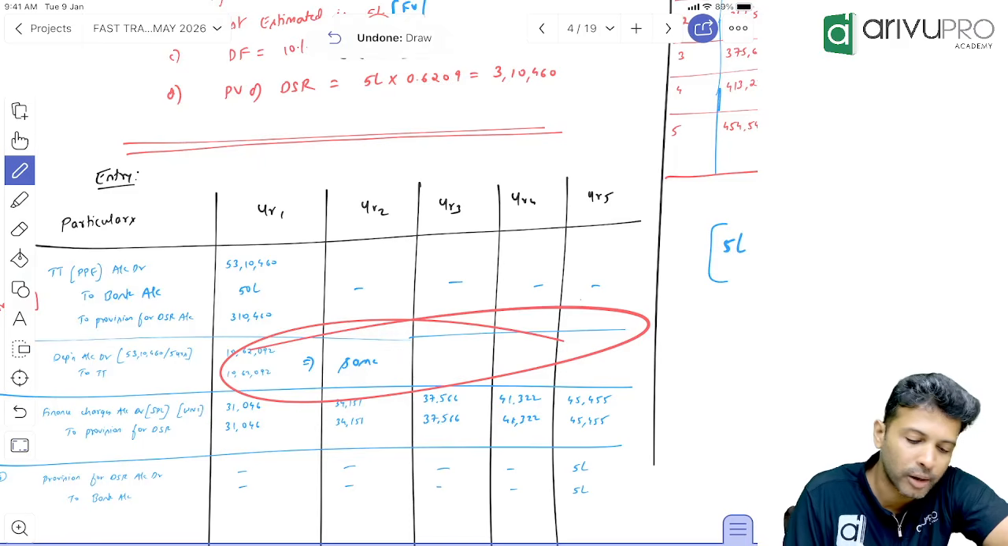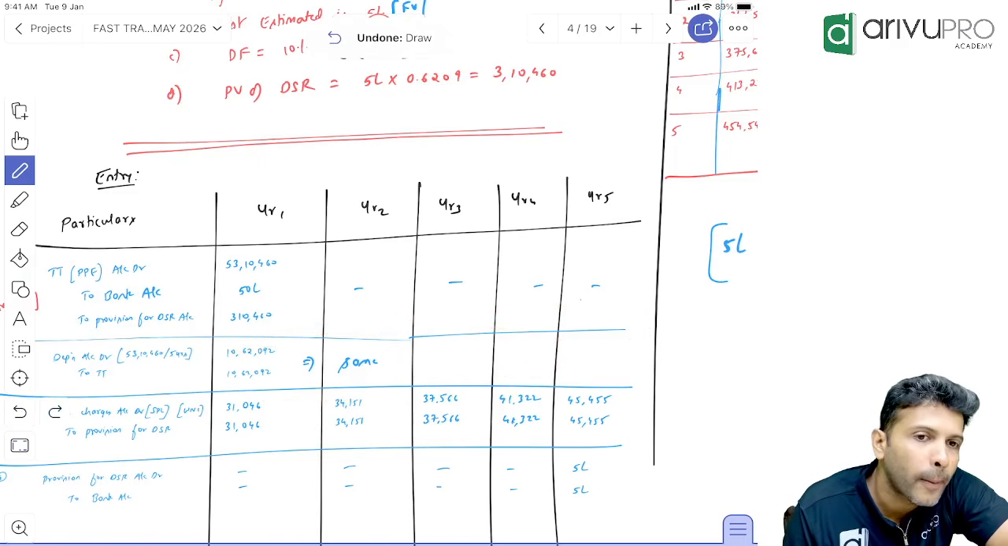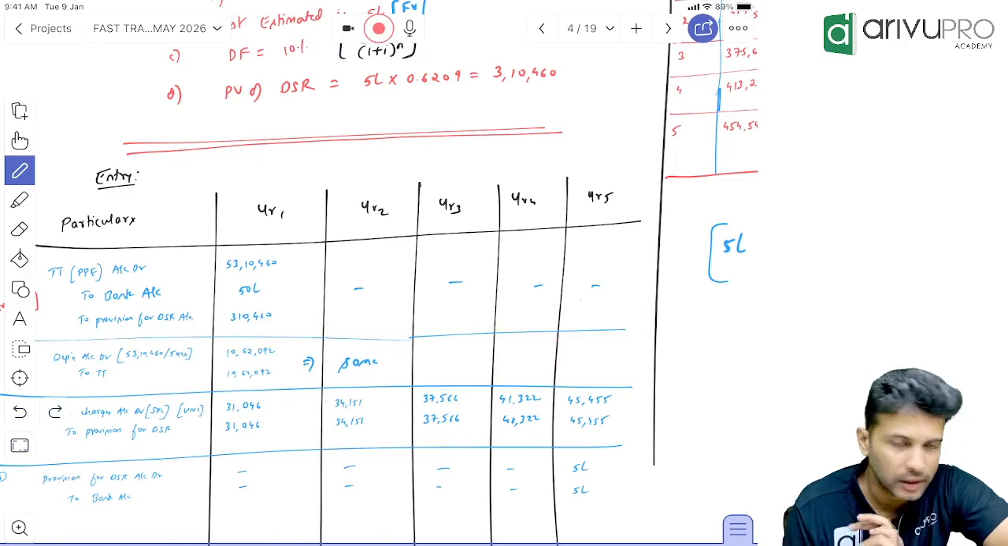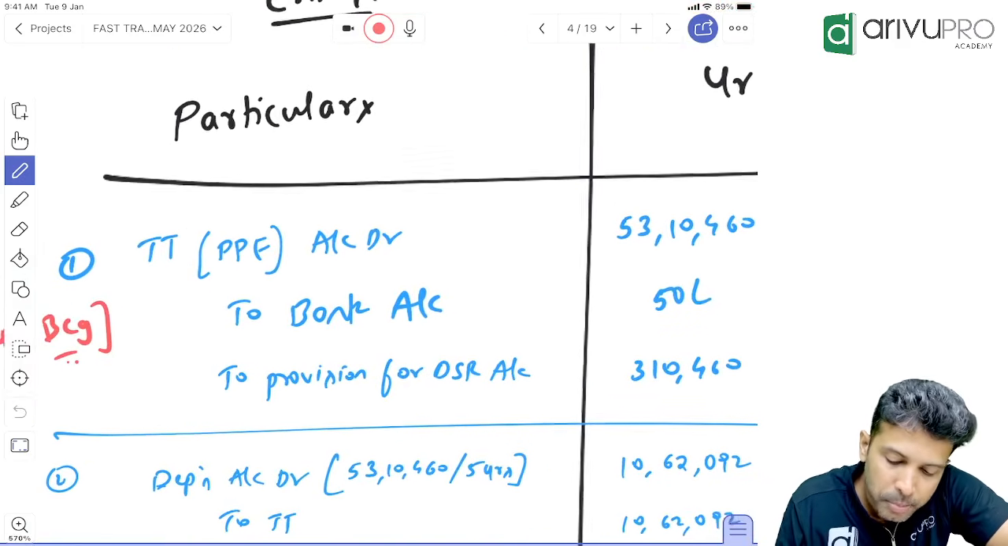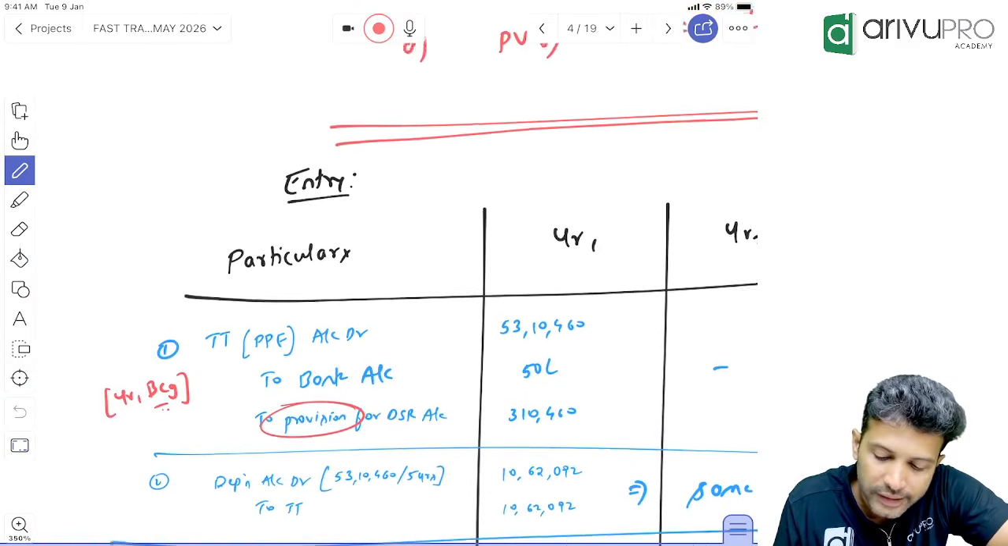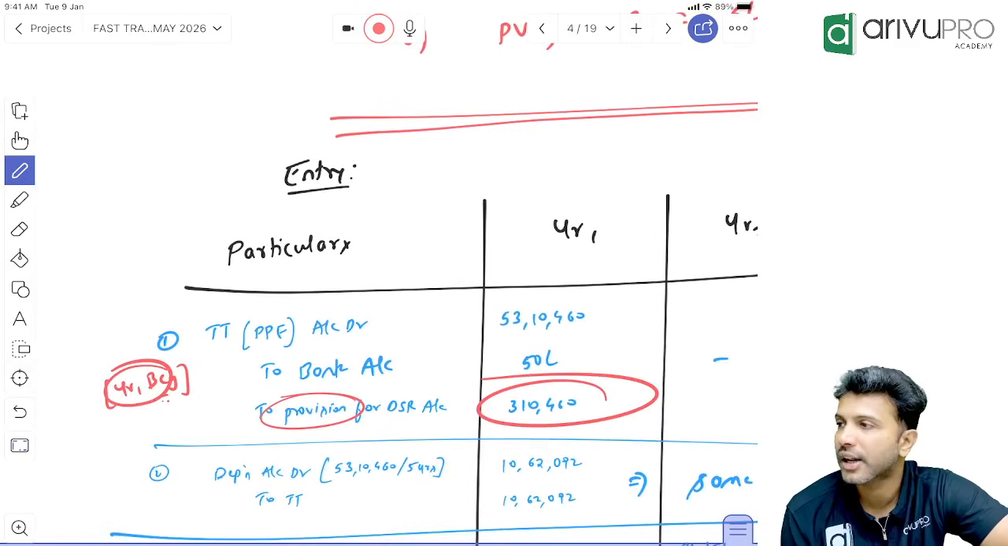I've just done it in a columnar format. Okay. This is the first aspect. But hang on. One more catch is there over here. Sir, how much provision have I made in my accounts currently? At year 1 beginning, how much provision have you made?